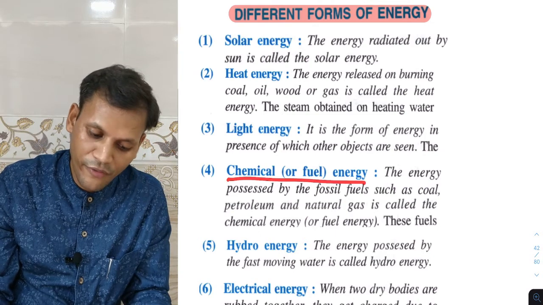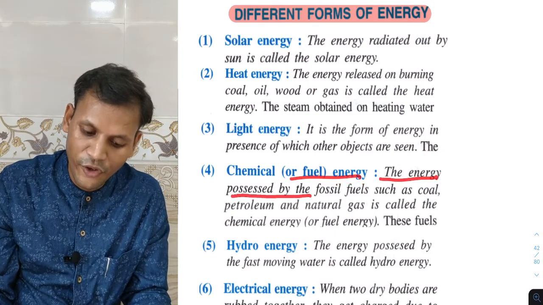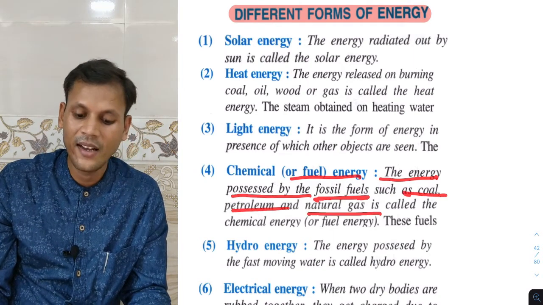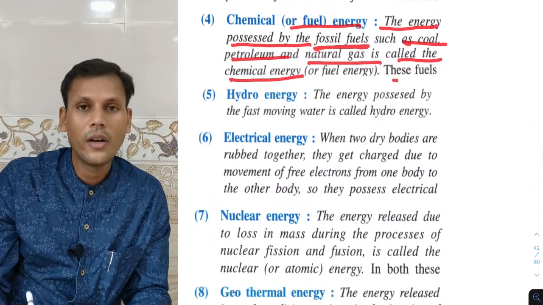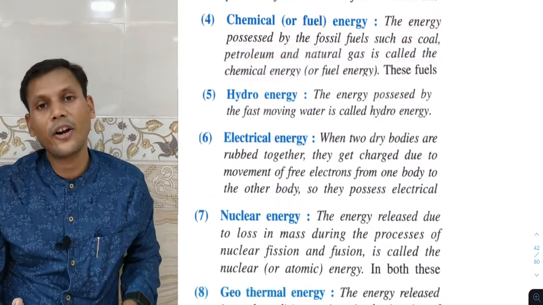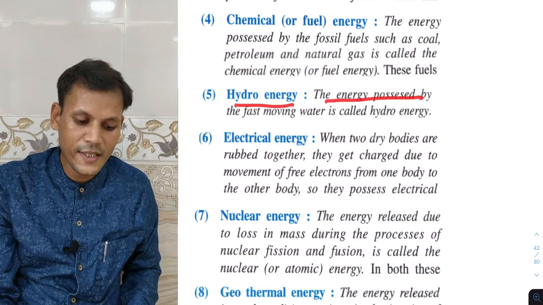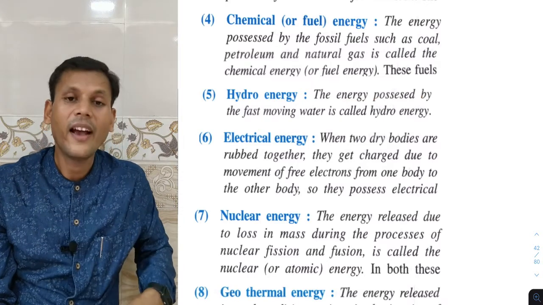Chemical energy or fuel energy: the energy possessed by fossil fuels such as coal, petroleum and natural gas is called the chemical energy. Hydro, as per the name, it is clear, hydro means water. Hydro energy: the energy possessed by fast moving water is called hydro energy.